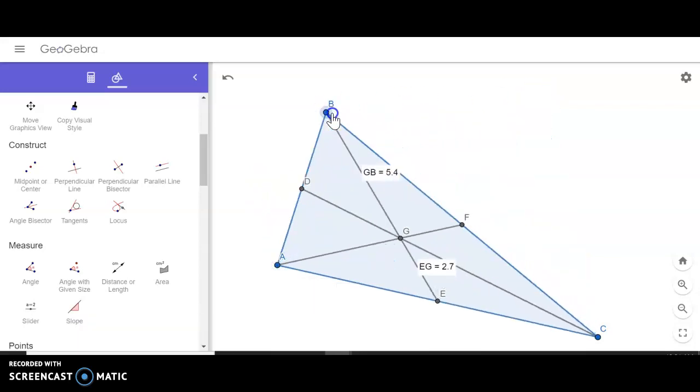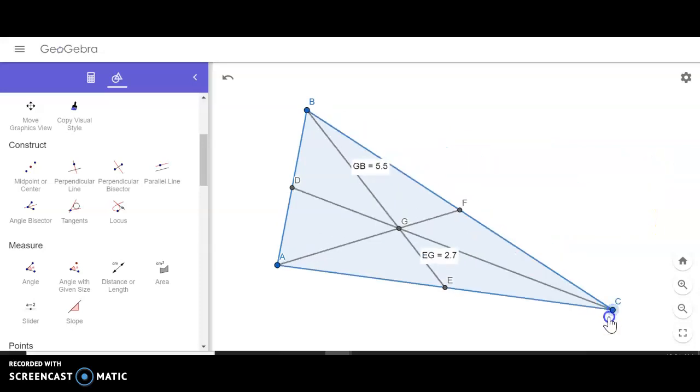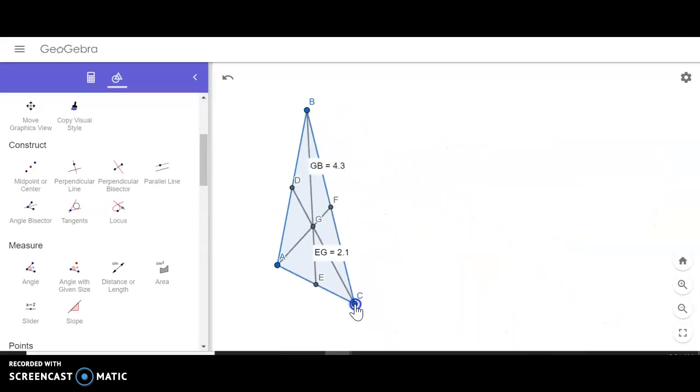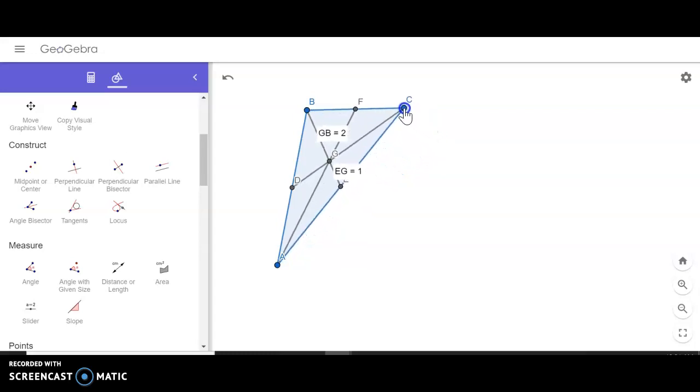So no matter where I move this, is it always half? 2.3, 4.6, 2.8, 5.6.